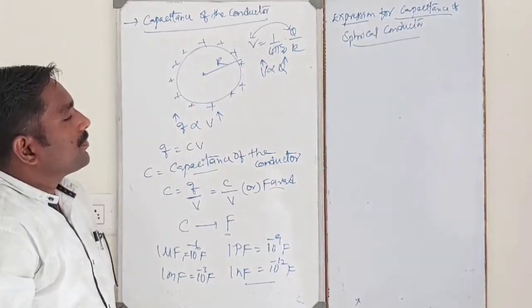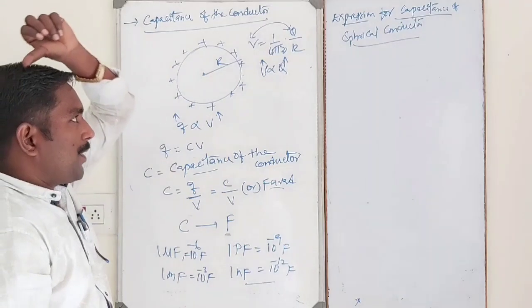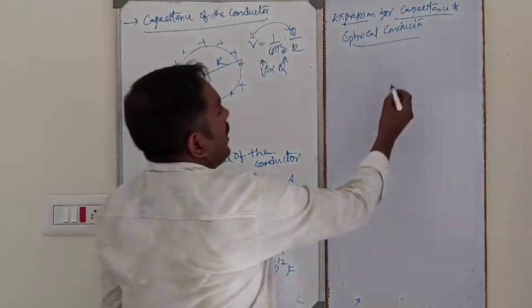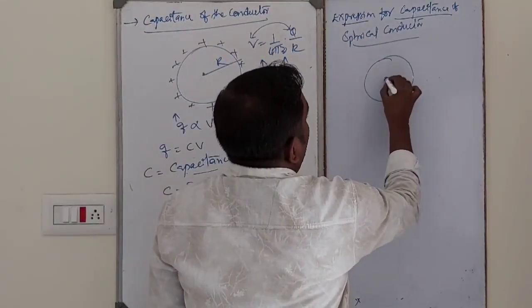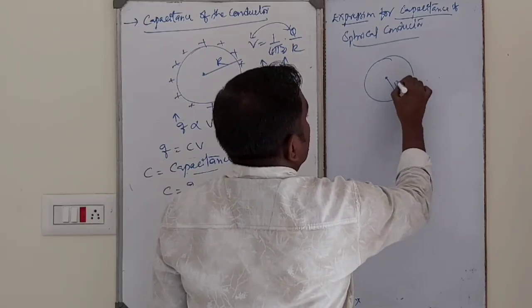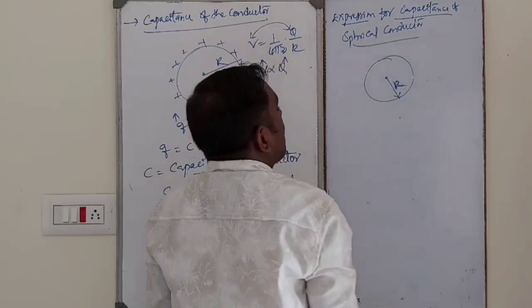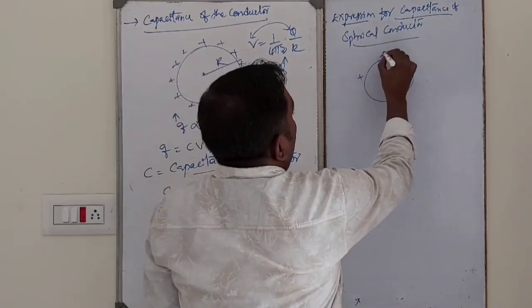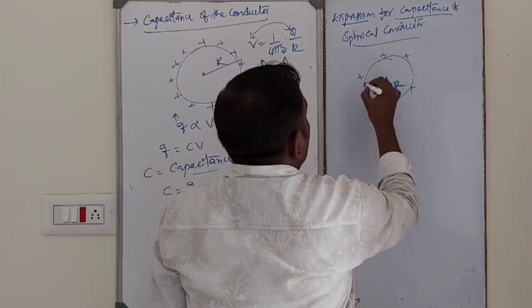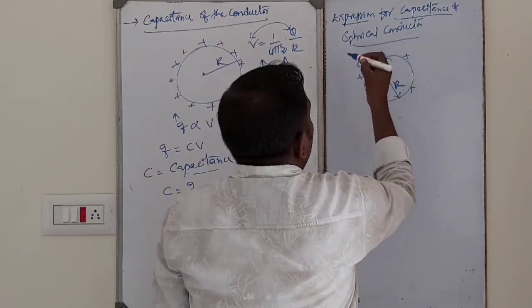See, expression for capacitance of spherical conductor. Let us consider a spherical conductor like this, of radius R. Plus Q be the charge stored on the conductor.